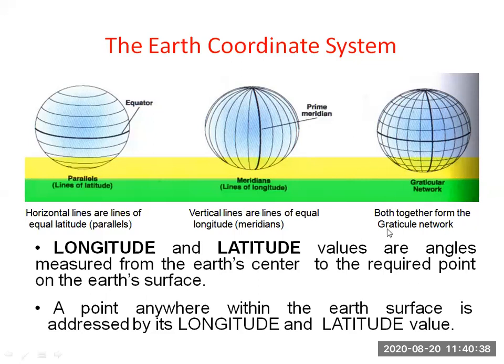And that, we are finding our position, means the longitude and latitude we are finding. Are you getting the earth coordinate? This is the earth coordinate system you are getting, longitude and latitude. This is the earth coordinate system. So latitude is the horizontal and longitude is the vertical, and the intersection of these two is this, and from this center our position is given in the form of longitude and latitude. Everyone now clear?